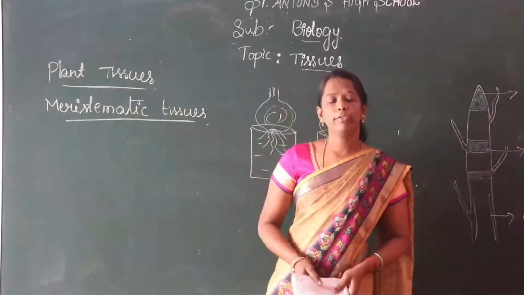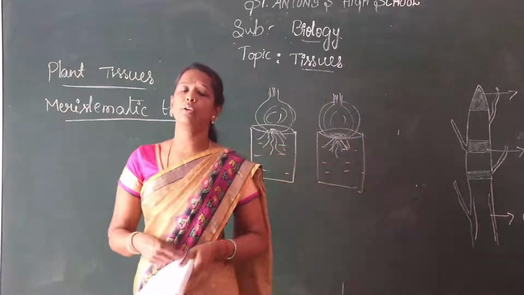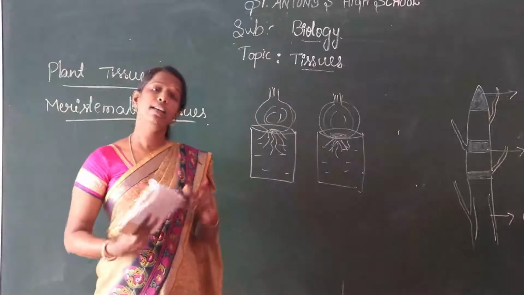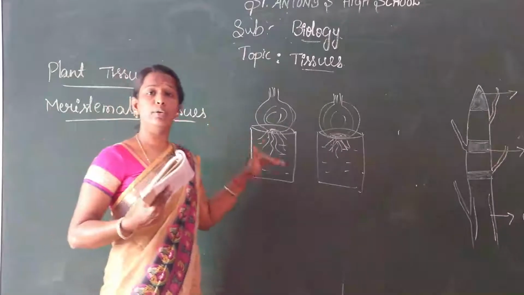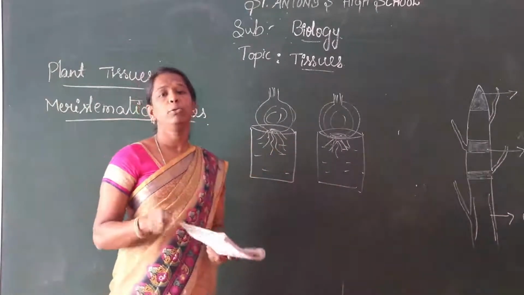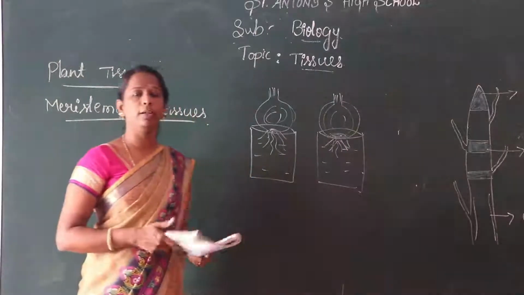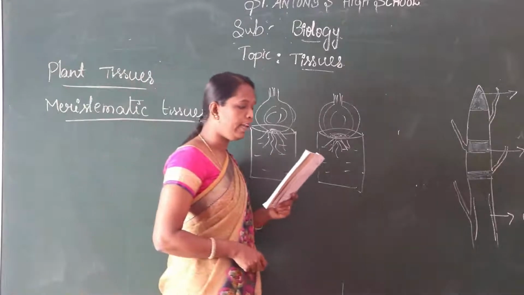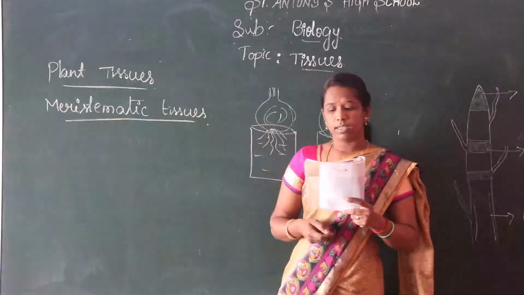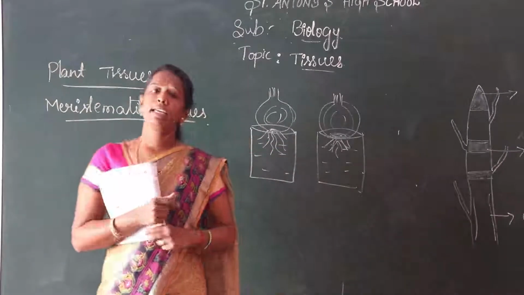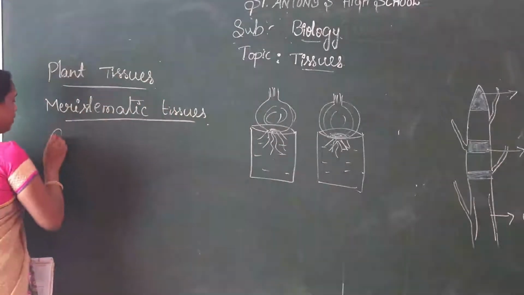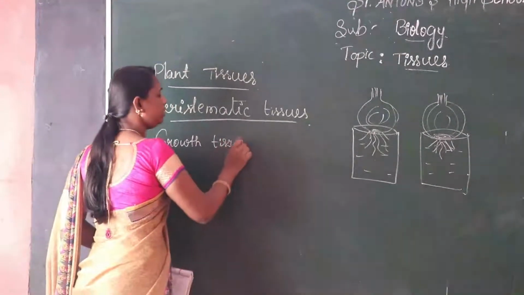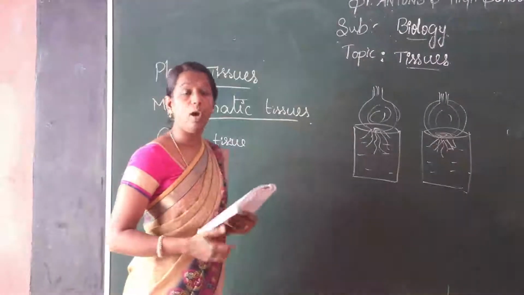Okay. So when you observe that the roots have grown, it may be longer when compared in both the jars. Here we clearly observe that the roots grow in the water. So day by day the roots grow, not only in the onion bulb but in all the plants. The growth of plants occurs only in certain specific regions. This is because of dividing tissues. It is only applicable in particular parts of the plant, not for the whole plant.